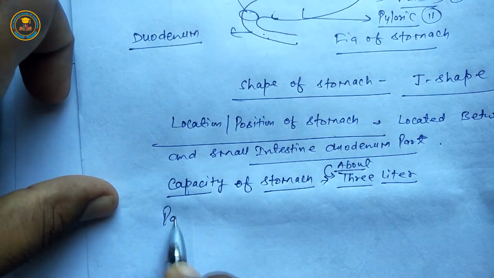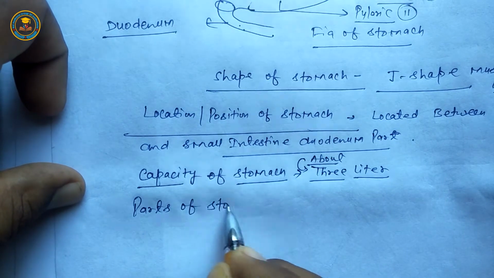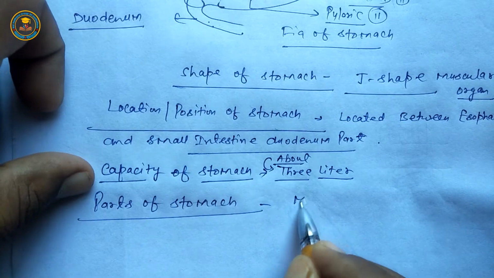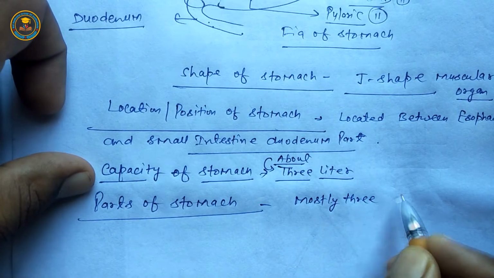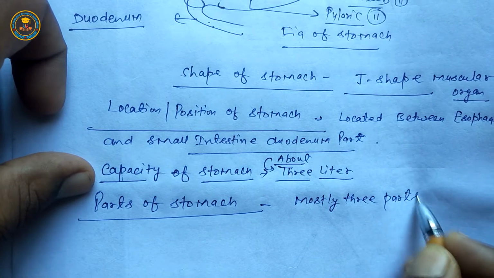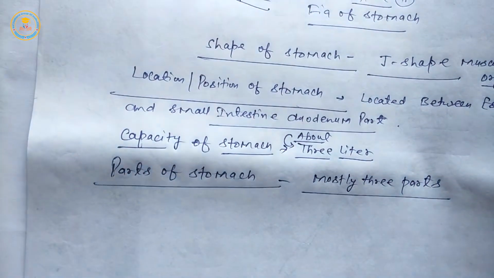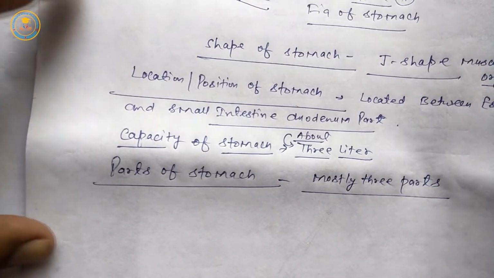Next are the parts of stomach. Mostly 3 parts, but according to the 12th NCERT book, 4 parts: cardiac, fundic or fundus, pyloric, and fourth is body.